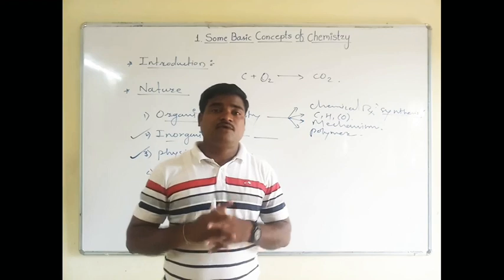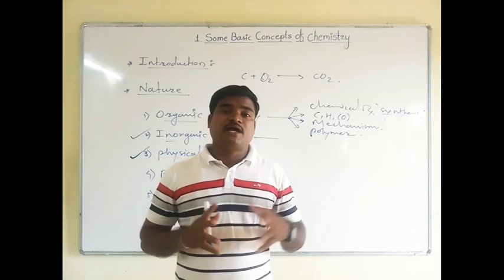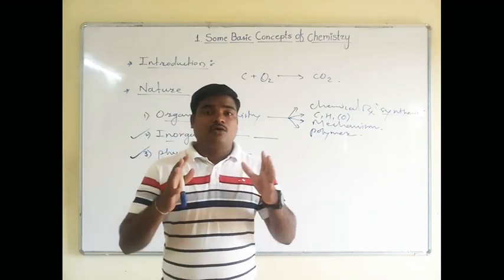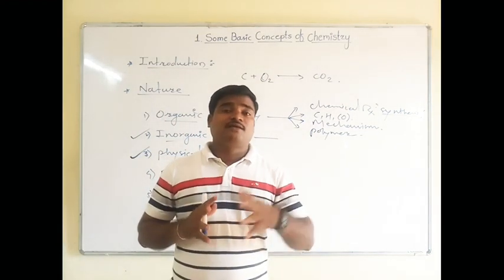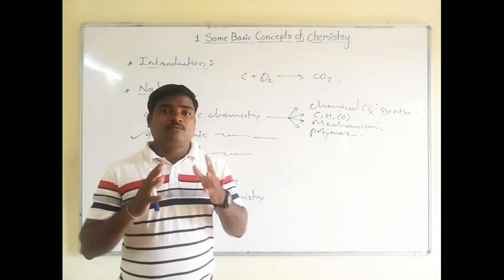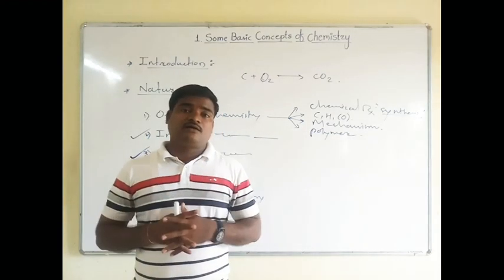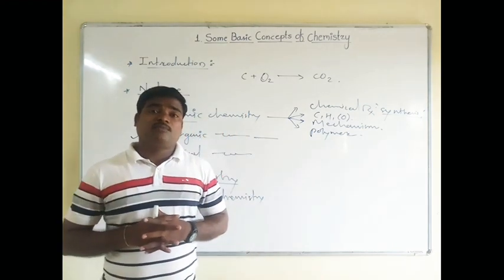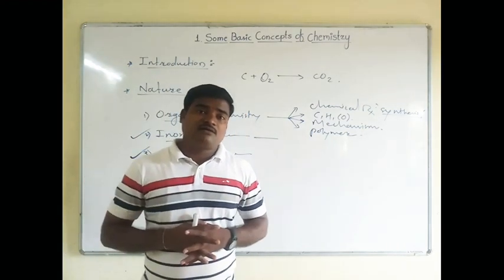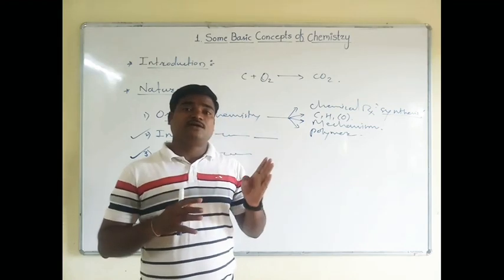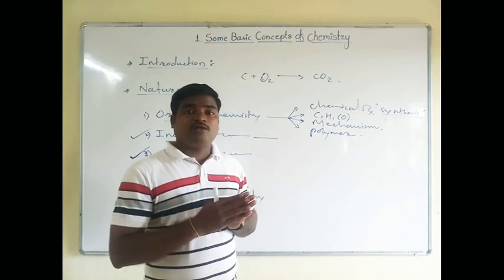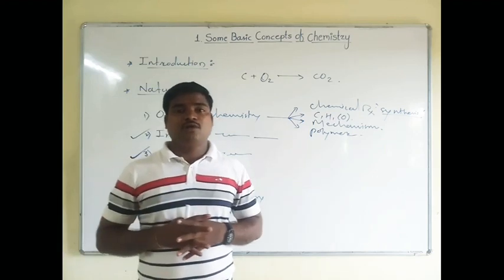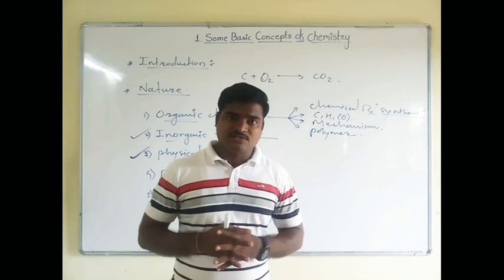Suppose we have taken an example of an animal and we have to test the blood sample of it. At that time, we have to take the help of chemistry. It means all the chemicals which are present in that animal or the human body, in their blood, you will discover the different chemicals which are present either in normal conditions or not normal conditions. So all these things you will learn in the area of biochemistry.